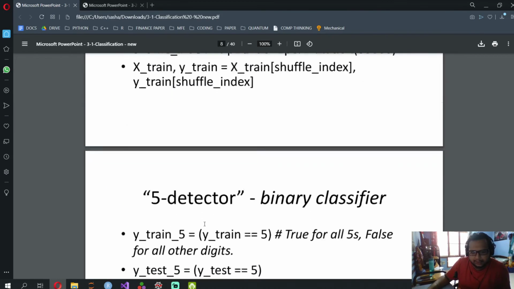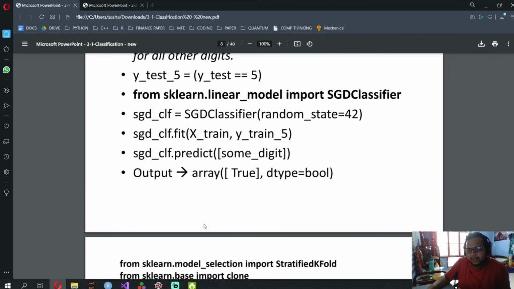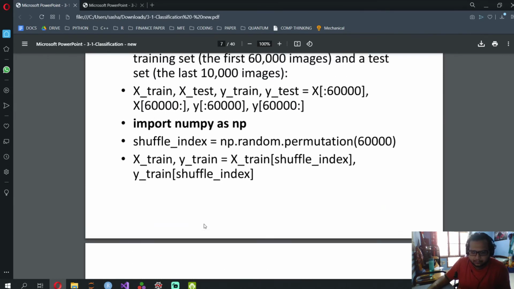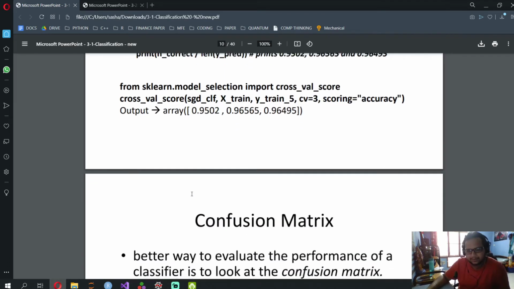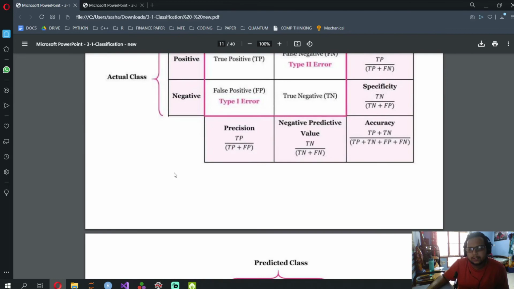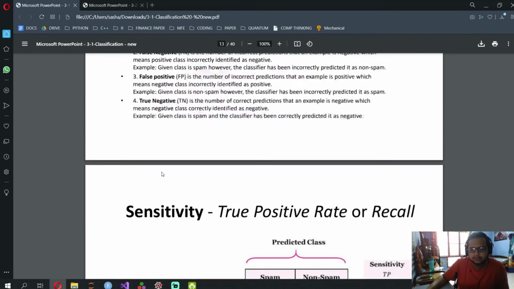All of this is importing the data set and then splitting the data into training and testing. Over here, this is important. From sklearn.linear_model, import SGDClassifier. So if they tell you to use SGD classifier, you should say from sklearn.linear_model import SGDClassifier. Then confusion matrix, we know how to plot a confusion matrix. Okay, so we covered that.